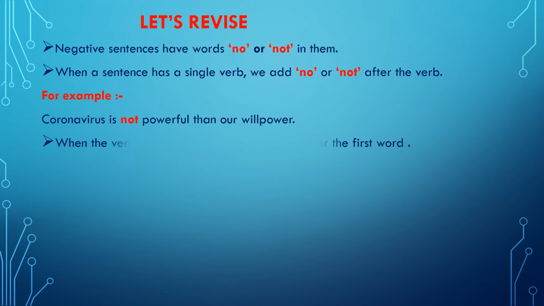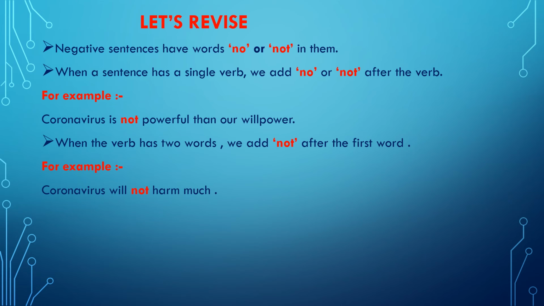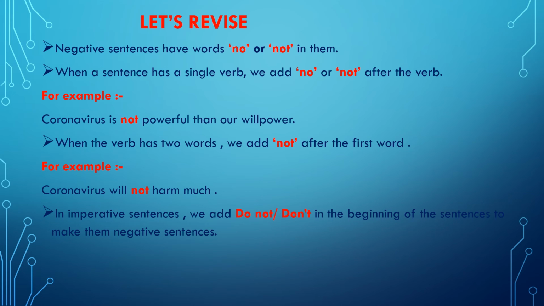When the verb has two words, we add not after the first word. For example, coronavirus will not harm much. The third condition is that in imperative sentences, we add do not or don't in the beginning of the sentences to make them negative sentences. An example for this condition is, don't discuss much on coronavirus.